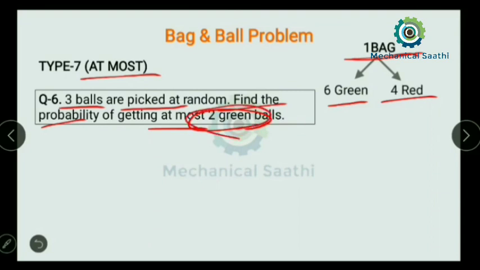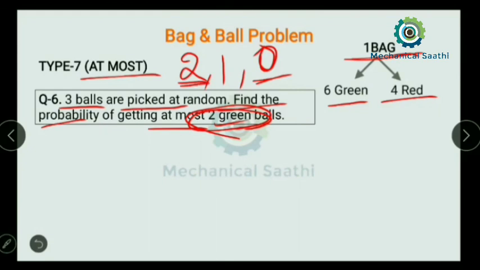So the maximum number of green balls we can pick up is 2. The minimum can be 1 or 0 also. So from 2 we need to go down to 0.